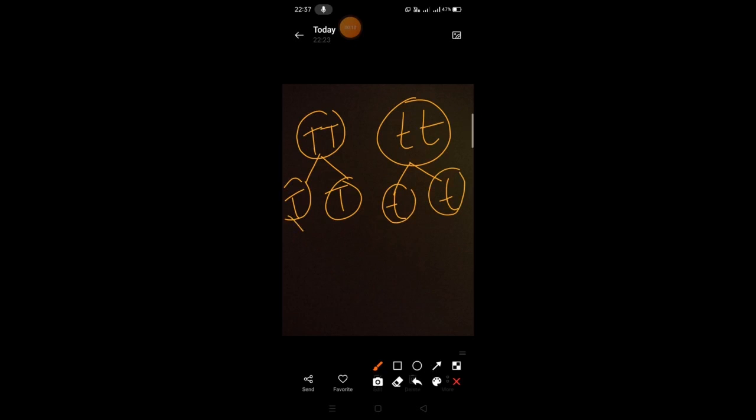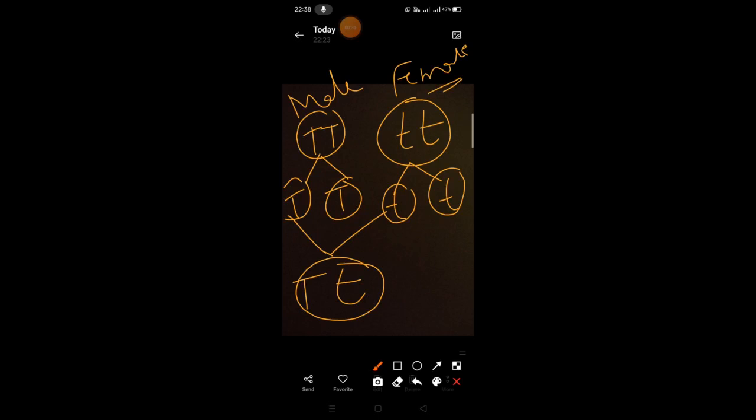Now when the fertilization will take place, capital T and small t, fusion of it will take place. Now what it is showing, it is showing that both the parents, it is a male parent, it is a female parent, and now what we are able to see here, that both the parents are equally participating in the formation of the zygote, and this zygote, it will later develop into embryo.